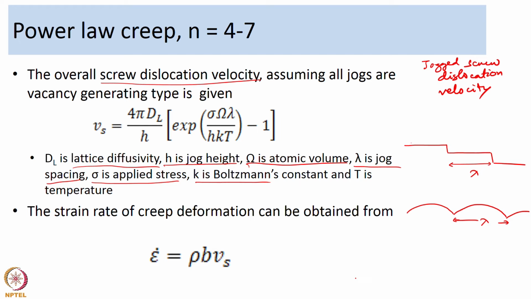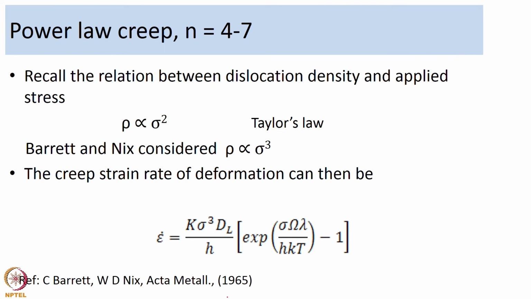Now, this is the equation that they came up with for the overall screw dislocation velocity. Knowing that the strain rate of deformation is dependent on the velocity of the dislocation by the following equation, epsilon dot is equal to rho b Vs, and Taylor's law says that rho is proportional to sigma square. That is the relation between the dislocation density and applied stress. So, rho is proportional to sigma square, that is Taylor's law.